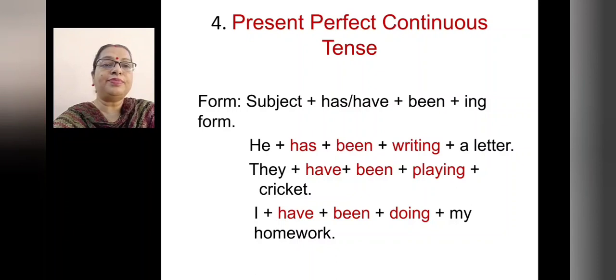Next we have the present perfect continuous tense. So what is the form? Subject plus has or have plus been plus ing form. Okay. So here, he has been writing a letter. They have been playing cricket. I have been doing my homework.